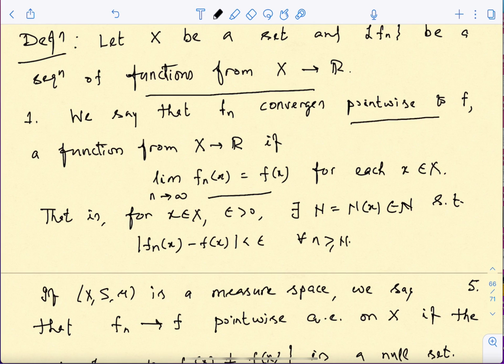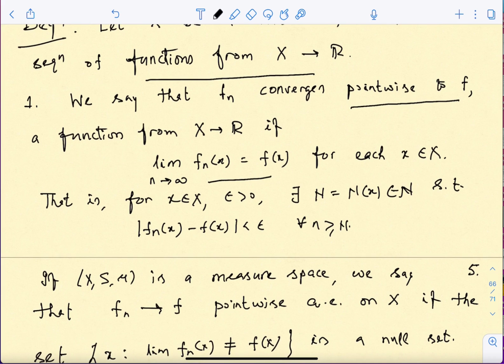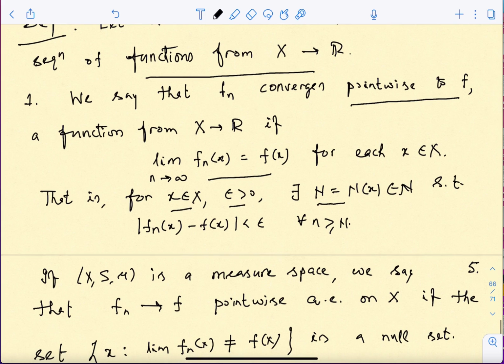We say f_n converges pointwise to f if at every point x the sequence of numbers f_n(x) converges to f(x). So this f_n(x) is a sequence of numbers, and you know what convergence is for numbers. That means you take any x and any epsilon positive, then you should be able to find an N, a natural number. This N may depend on x, correct? Because that is the point we are talking about. Such that the tail of this sequence, f_n(x) for n large enough, that is where I am saying n is bigger than or equal to N, gets closer to f(x) within this epsilon. So this is the usual definition of convergence for numbers.